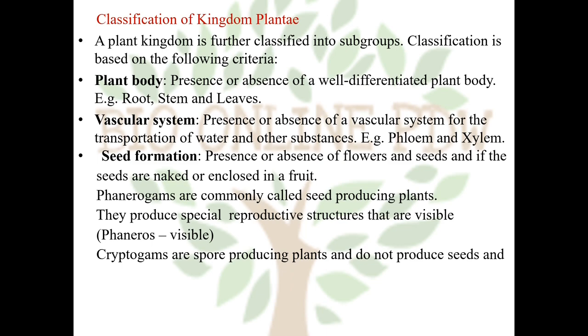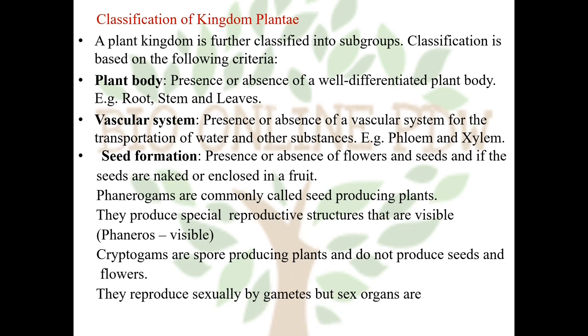Then cryptogams, they are spore producing plants and do not produce seeds and flowers. They reproduce sexually by gametes, but their sex organs are concealed, that is, they are closed. Hence, they are called cryptogams, having hidden sex organs.